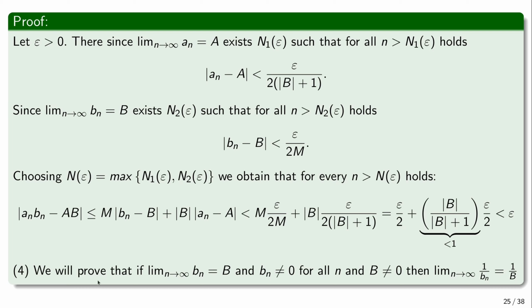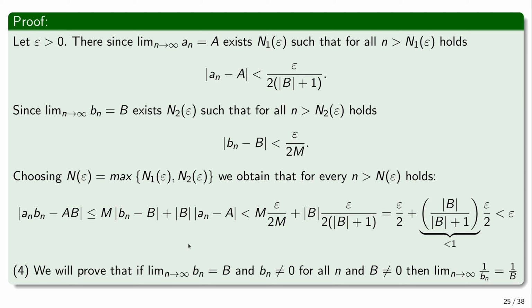To prove the result for the quotient, we will show first that if bn converges to b, and the sequence is non-zero for every n and the limit is non-zero, then the sequence 1 over bn converges to 1 over b. Now, why does it prove the result for an divided by bn?